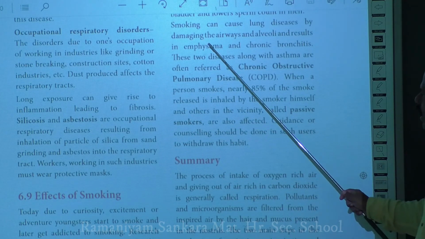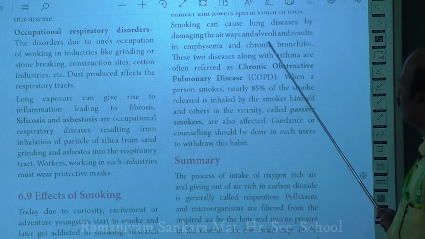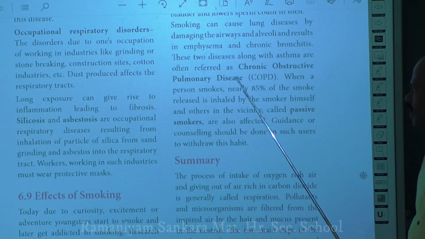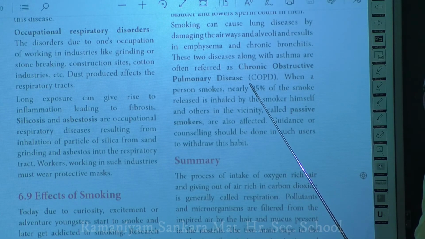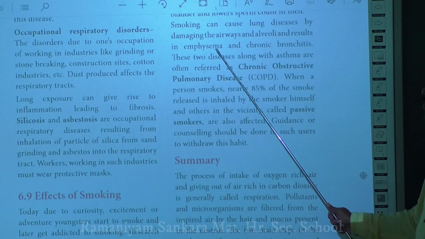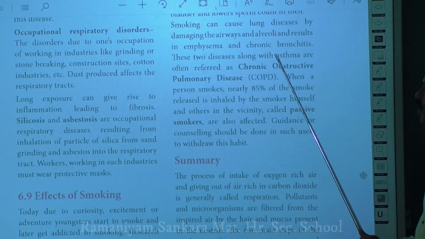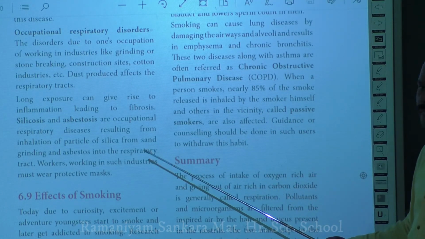Okay. So emphysema, chronic bronchitis along with asthma are collectively called chronic obstructive pulmonary disease. In short form, it is called COPD. These emphysema, chronic bronchitis and asthma are collectively called chronic obstructive pulmonary disease, COPD.